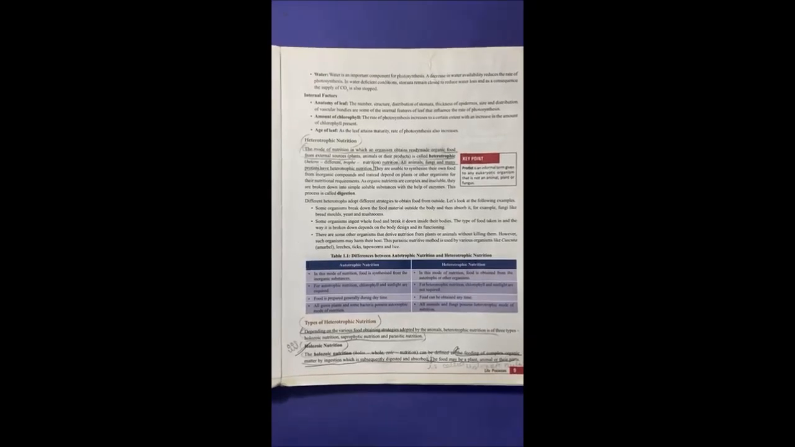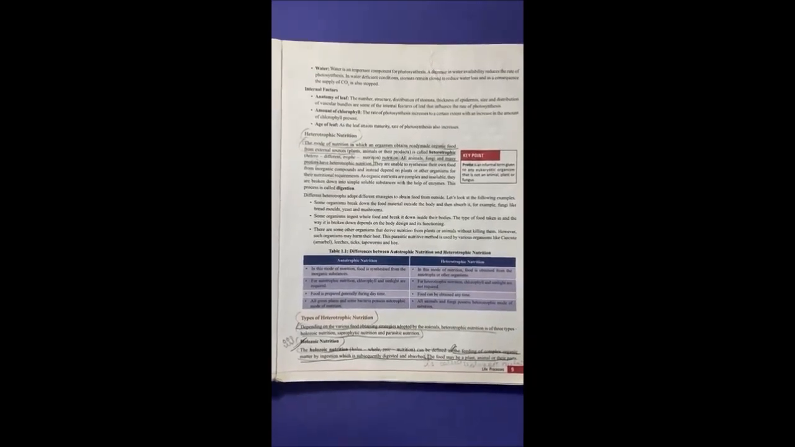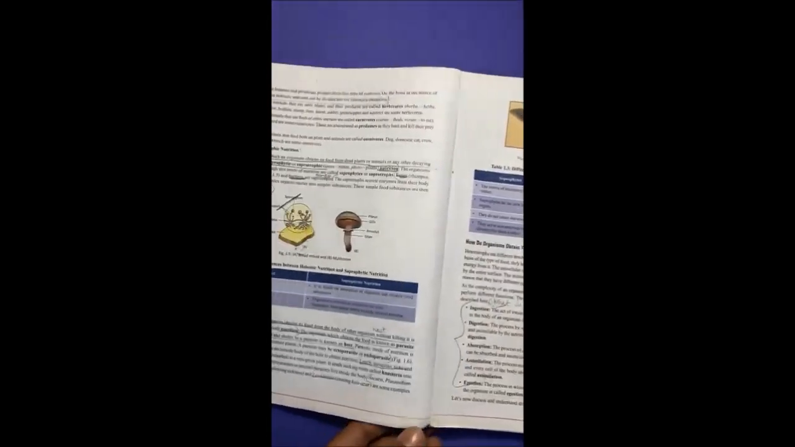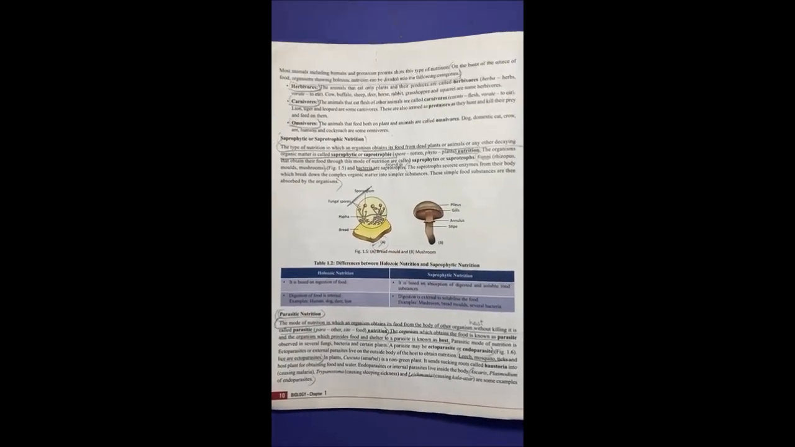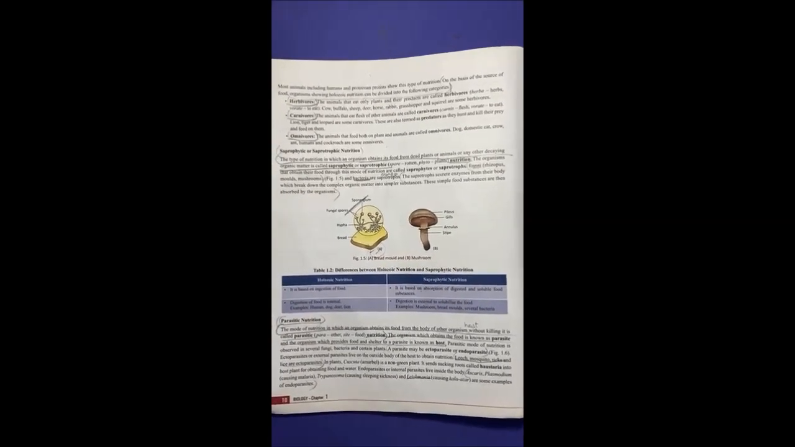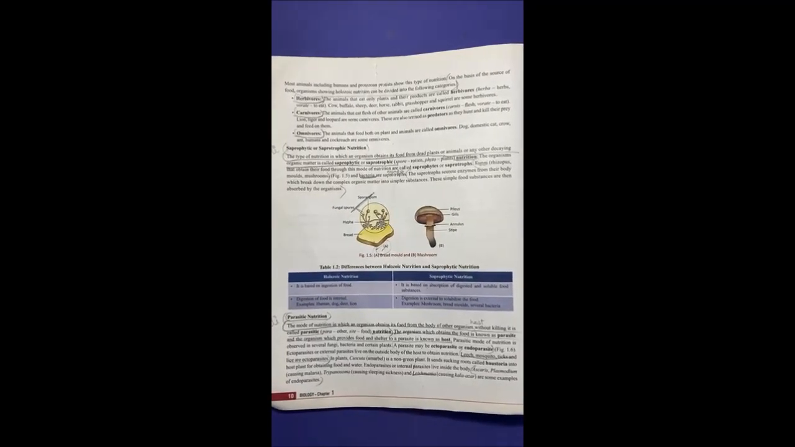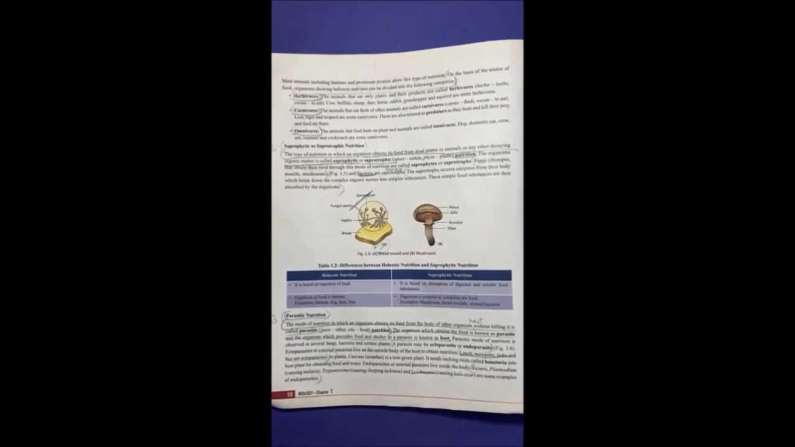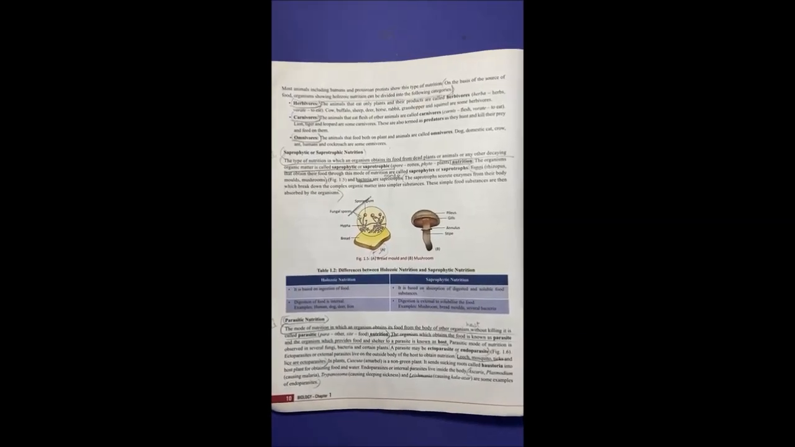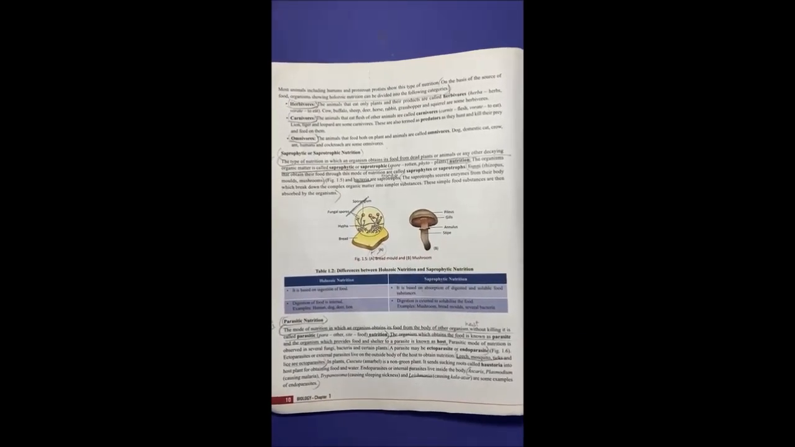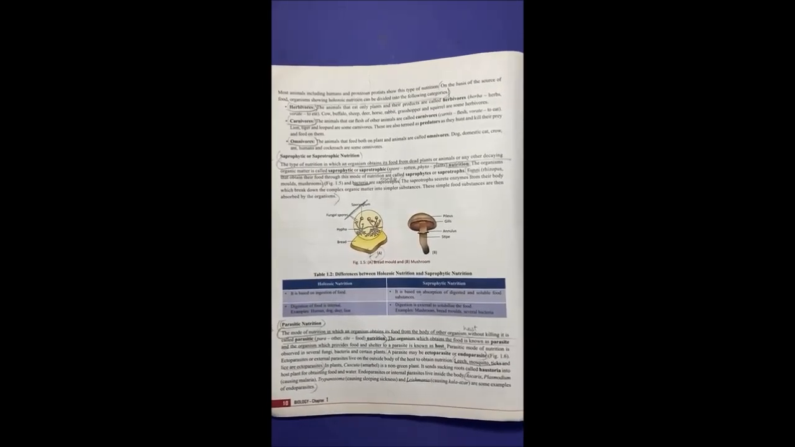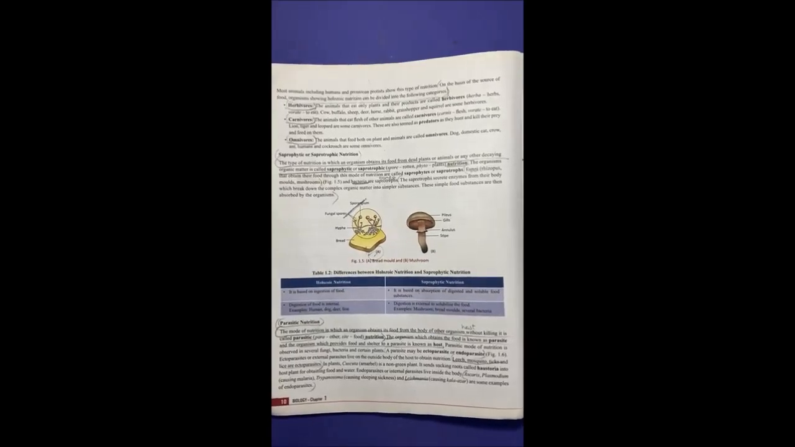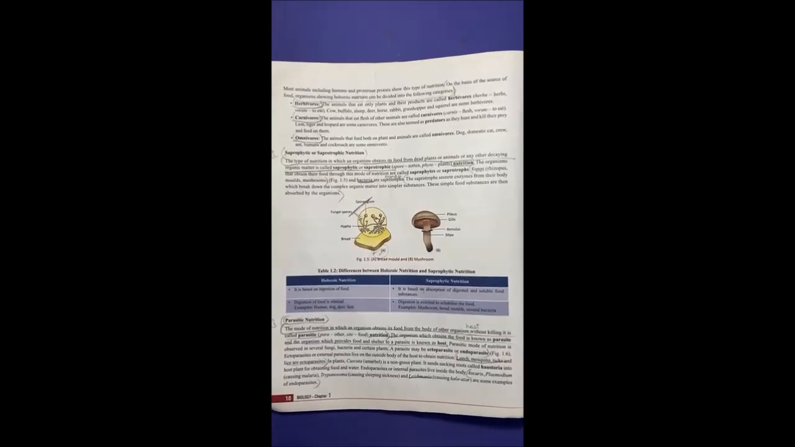So the very first mode is the parasitic mode of nutrition. I will just show it to you. As you can see, the last one is the parasitic mode of nutrition. In parasitic mode of nutrition, there are two basic terms. First is the parasite. Parasite is the organism which shows parasitic mode of nutrition. And the second term is host. Host is the organism which provides food to the parasites.